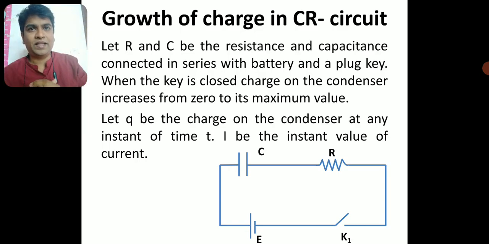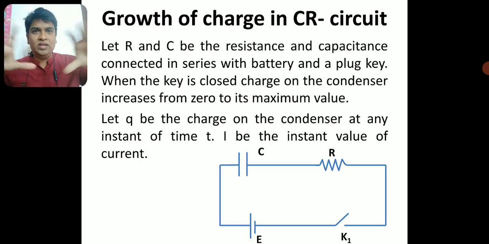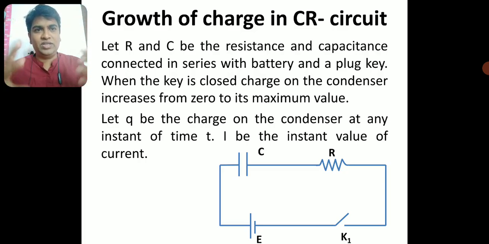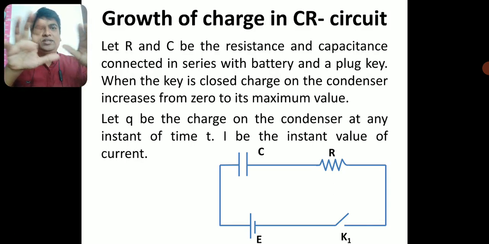Let R and C be the resistance and capacitance connected in series with a battery of EMF E and a plug key K1. All the elements, capacitor, resistor, battery and the plug key, are connected in series.